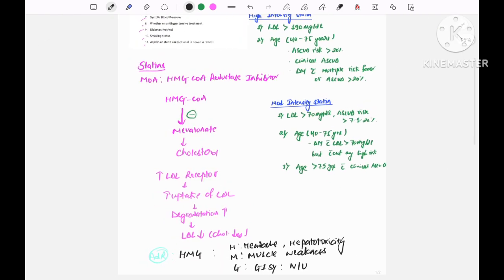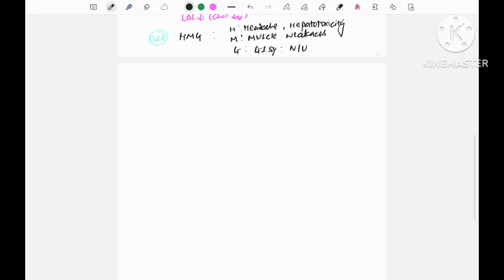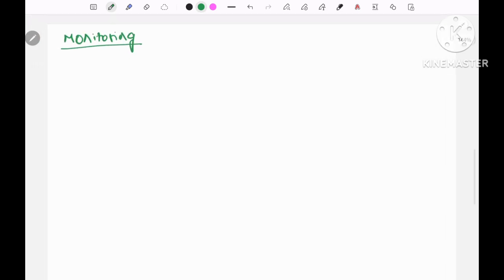Now while giving statins, we need some monitoring. So let's talk about monitoring. Before starting any statin therapy, we go for a fasting lipid profile.